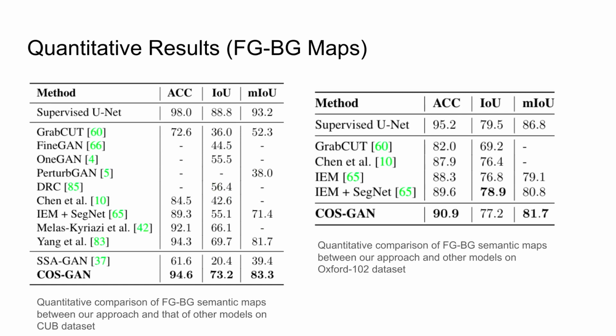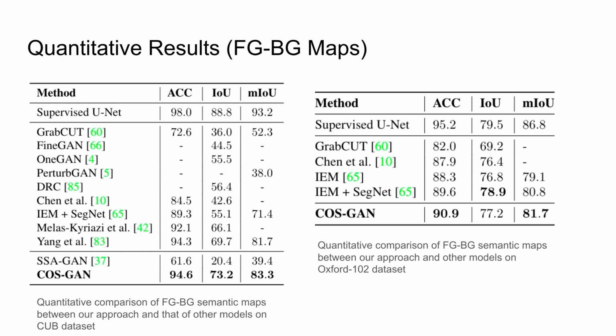Now, if the quality of the generated foreground-background mask is exceptional, it can serve the purpose of training segmentation networks using weak supervision. To evaluate the efficacy of the generated FGBG masks, we have trained a UNet in a weakly supervised approach using images and masks generated by our COS-GAN for predicting segmentation maps for real images. We have evaluated the predicted masks on the standard test splits of the CUB and Oxford 102 datasets.